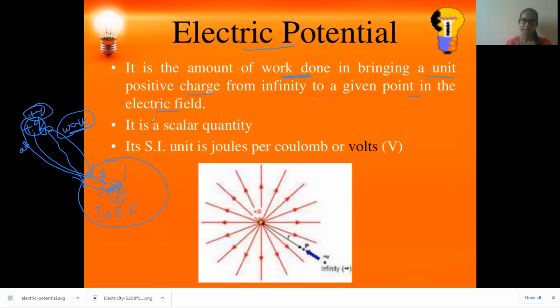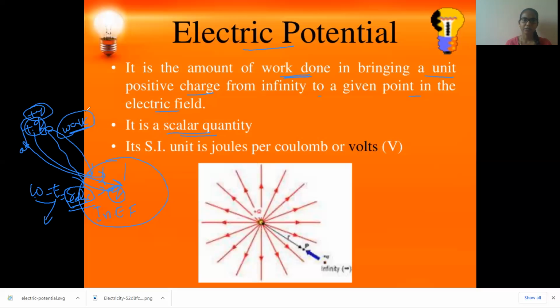This is nothing but electric potential, and it is also a scalar quantity because of the work done. What is work done, children? Work done is nothing but the energy we apply. Energy is a scalar quantity. We cannot tell which direction the energy is in. In the north direction I have the same amount of energy, going south also I have the same energy. Energy does not depend on direction, so energy is a scalar, and work done is also scalar.